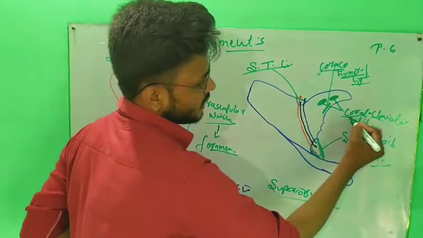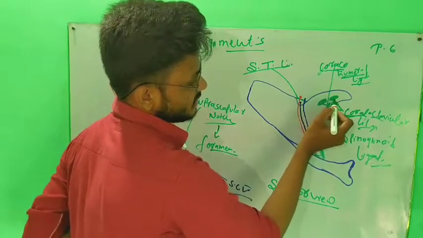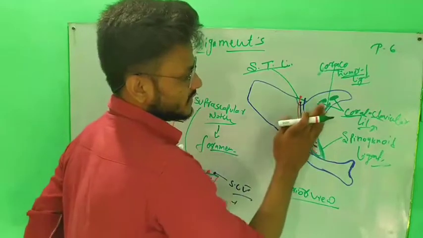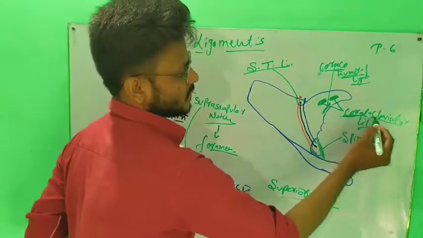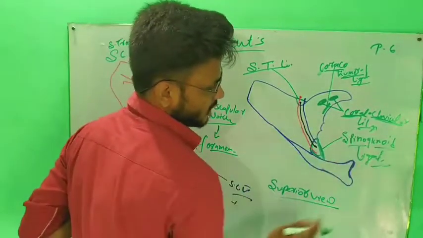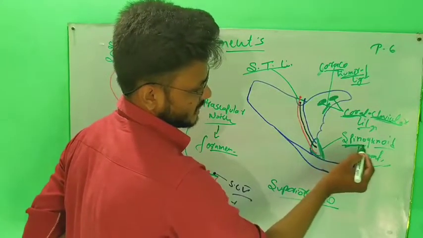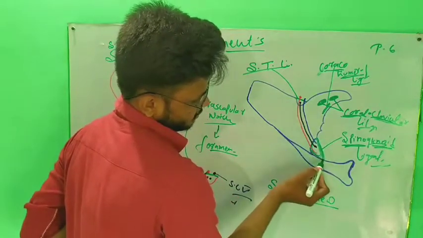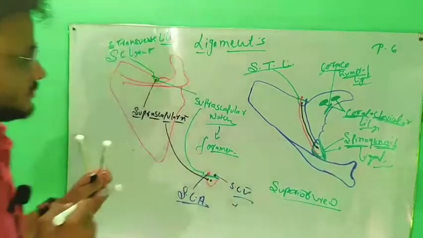And why is it called coracoclavicular? Because this ligament is attached from the coracoid process and attached to the clavicle. That's why it is called the coracoclavicular ligament. And this is called spinoglenoid. Why? Because this ligament is attached from the spinous process of the scapula to the glenoid cavity. So this ligament is called the spinoglenoid ligament.